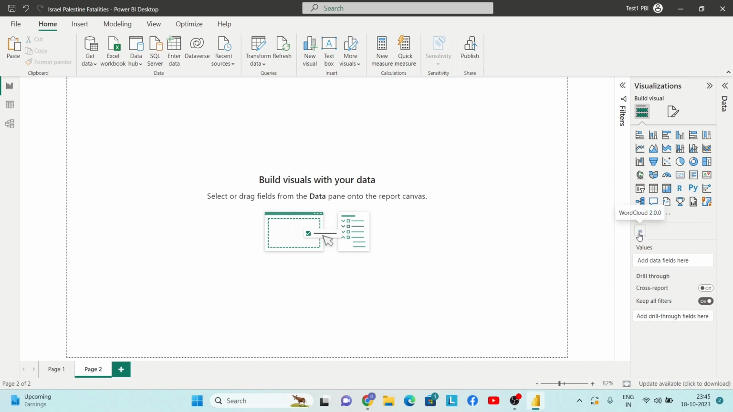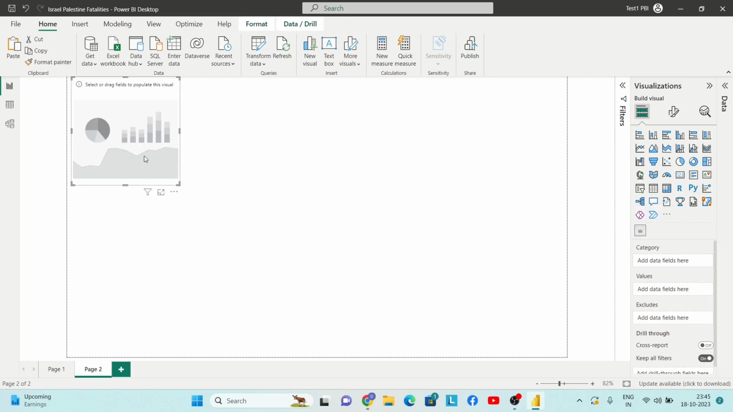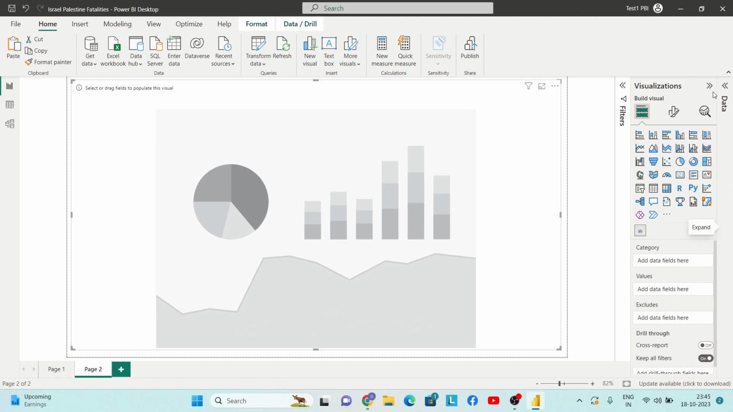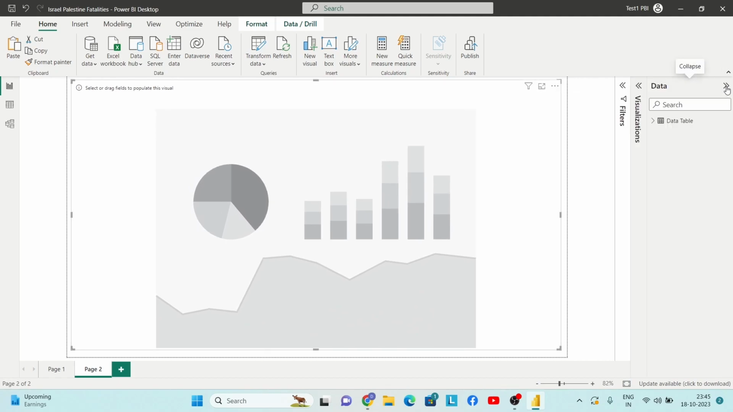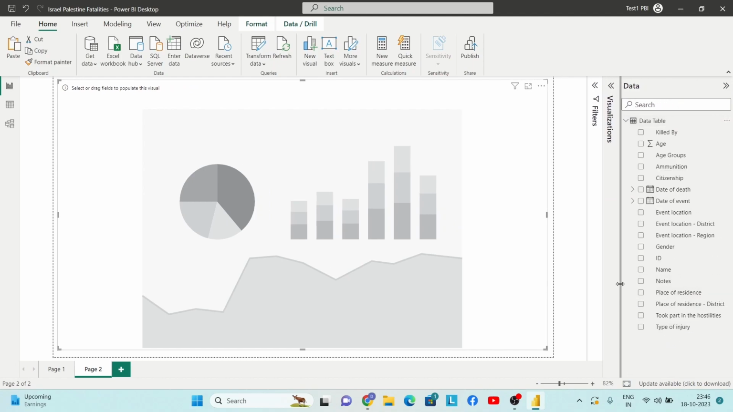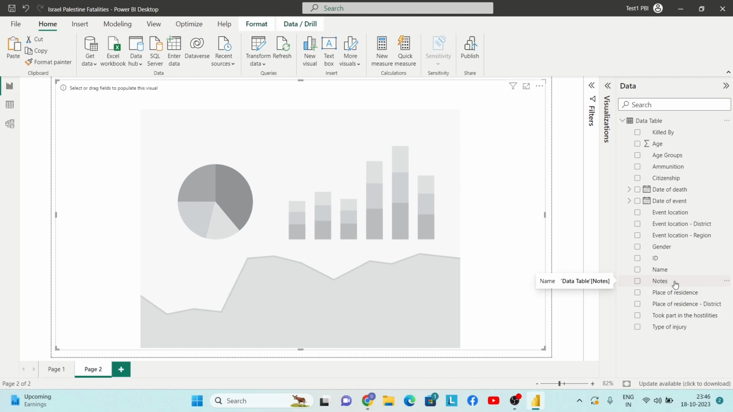So I will just simply click here on this word cloud, and it will create a blank chart for you. You can move it anywhere and you can resize it. And now we have a column in our data set which is named notes. So there are some notes about any given individual person who died. So we will be representing these notes in this particular word cloud.